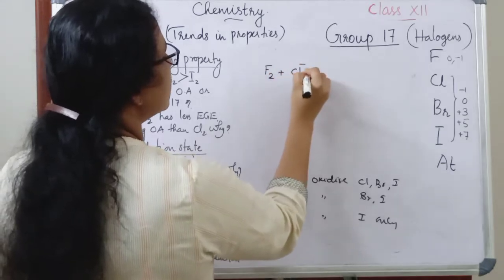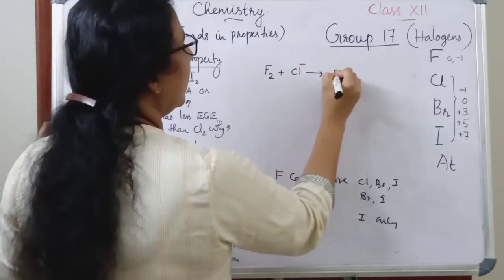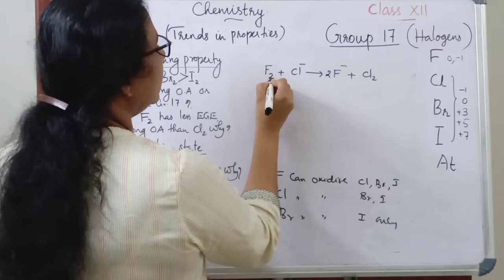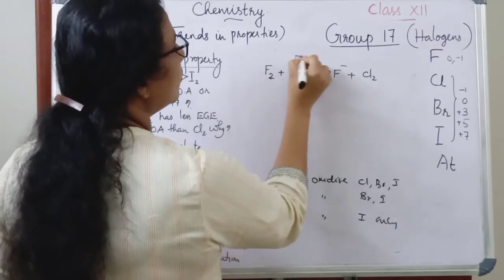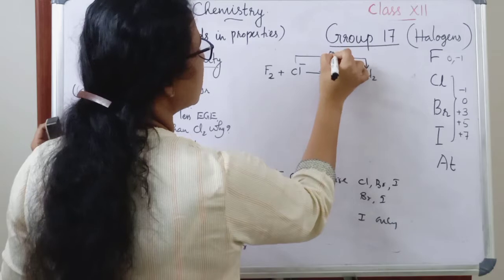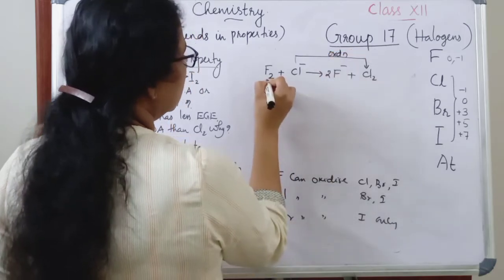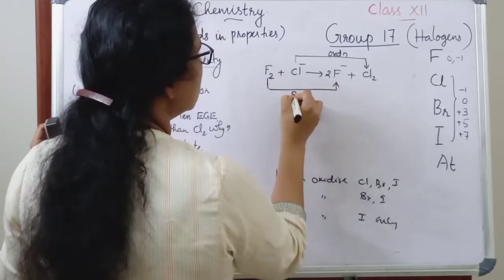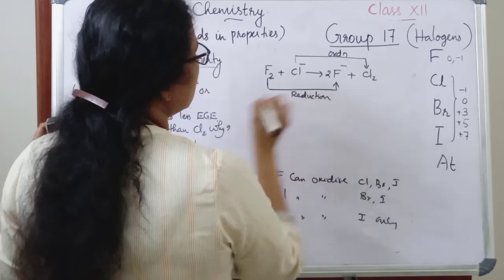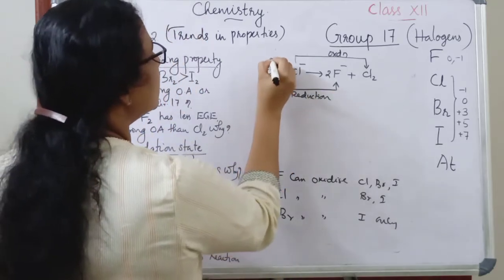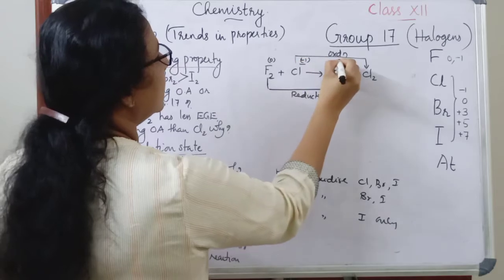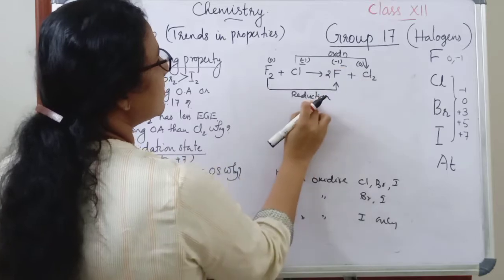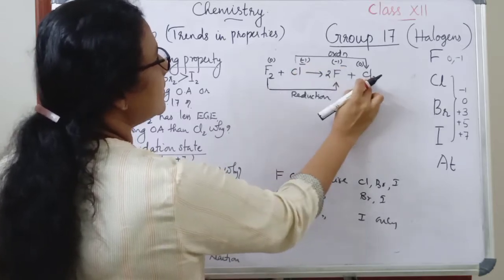That means F2 plus Cl minus gives F minus plus Cl2. So here fluorine oxidizes Cl minus to Cl2. This is oxidation. Then this F2 itself is reduced to F minus. So this is reduction. When we look at the oxidation states, F2 is 0, here it is minus 1, here it is minus 1, here it is 0. So 0 to minus 1, that is reduction. Minus 1 to 0, that is oxidation.